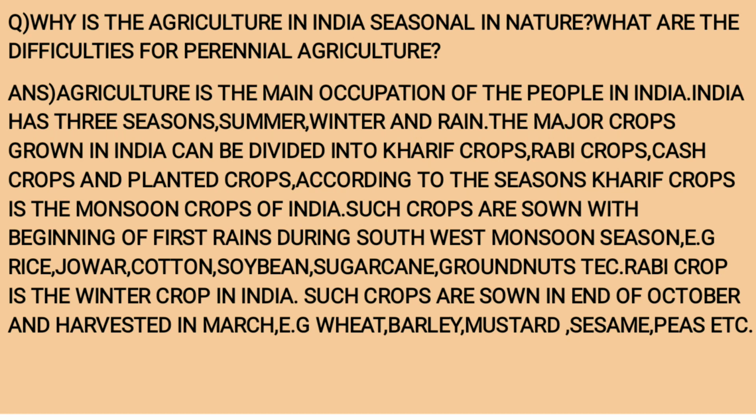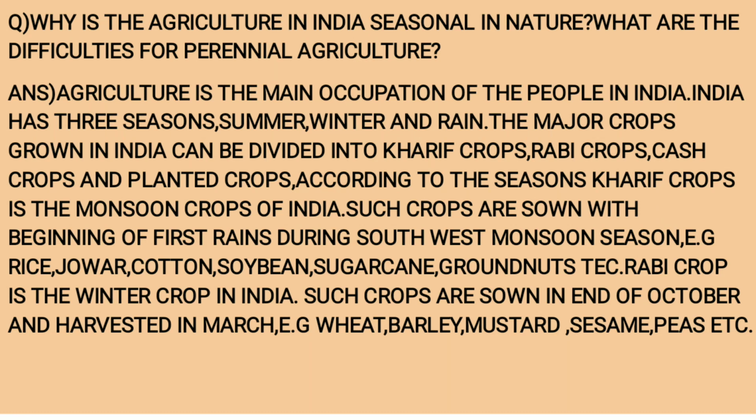So the answer is: agriculture is the main occupation of the people in India. India has 3 seasons: summer, winter, and rain. The major crops grown in India can be divided into kharif crops, rabi crops, cash crops, and planted crops. According to the seasons, kharif crop is the monsoon crop of India. Such crops are sown with the beginning of the first rains during the southwest monsoon season. Example: rice, jowar, cotton, soybean, sugarcane, groundnuts, etc.